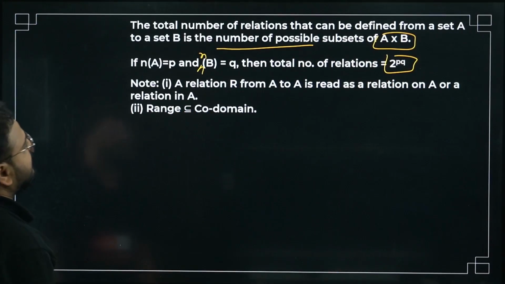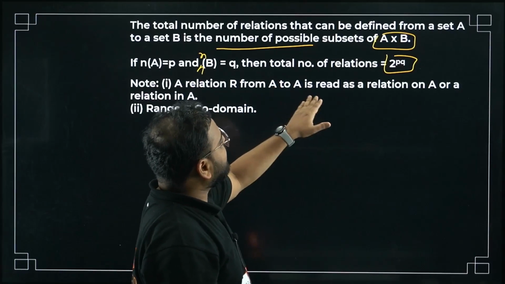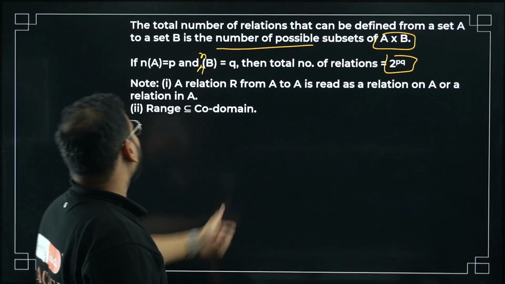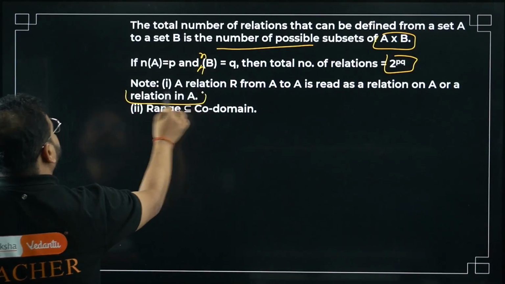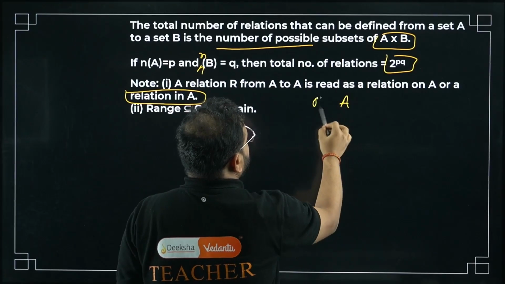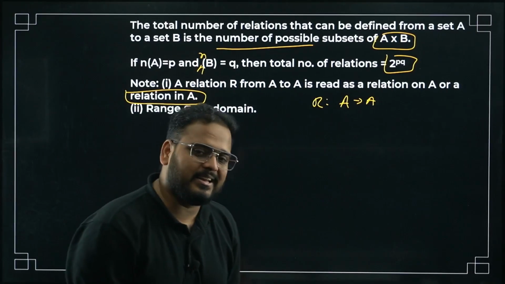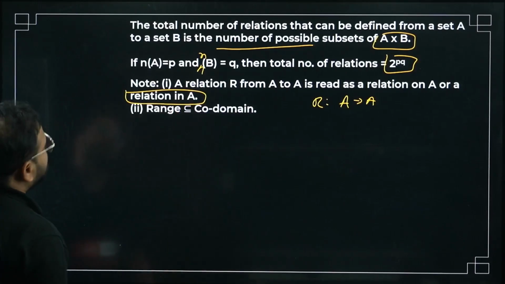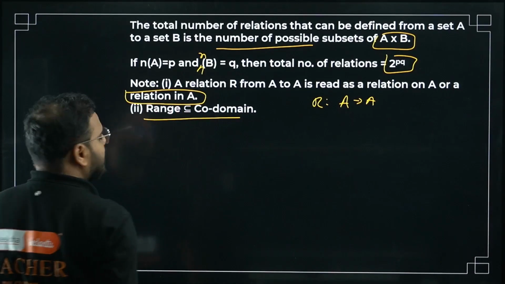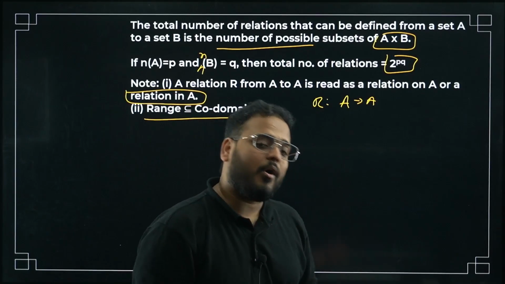Okay, next, note: a relation R from A to A is read as relation on A or relation in A. I mean this. So relation A to A can be read as relation on A or relation in A. And as I explained right now, range is always a subset of codomain. It might be equal at that time, but always a subset.